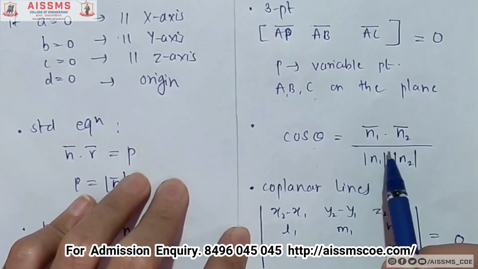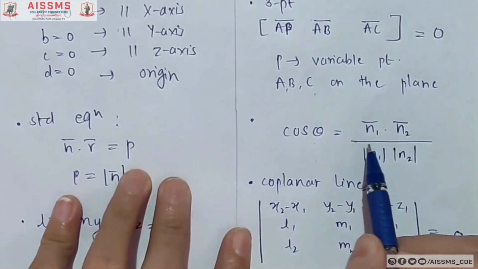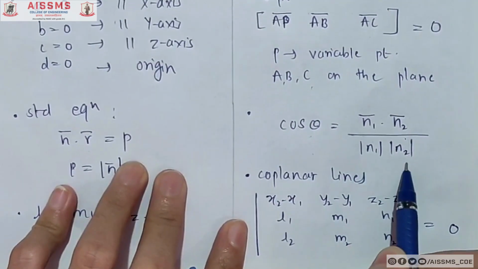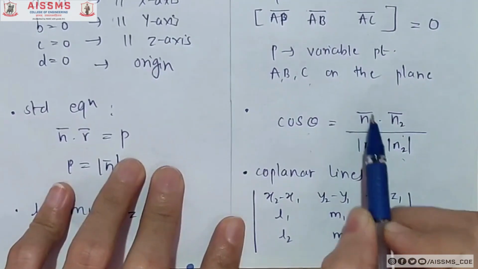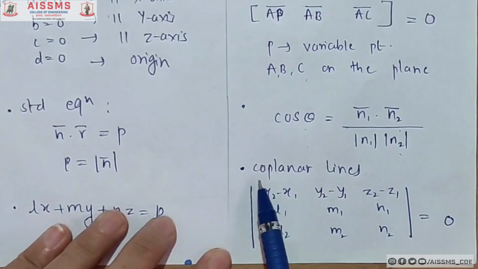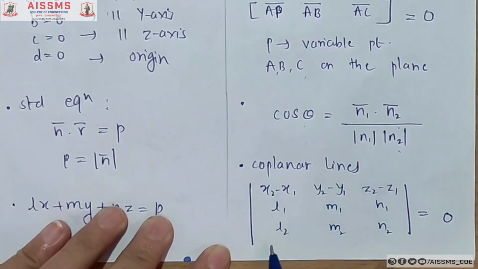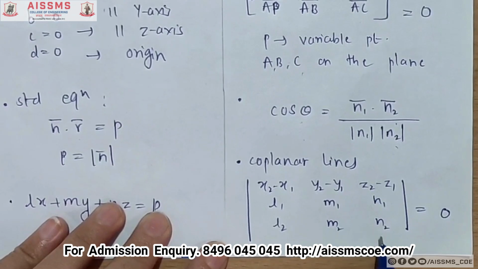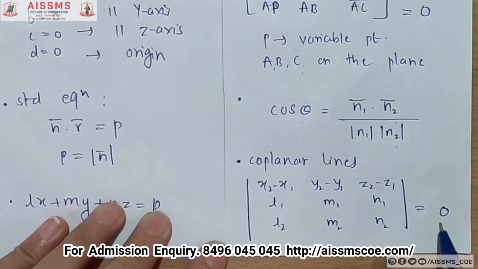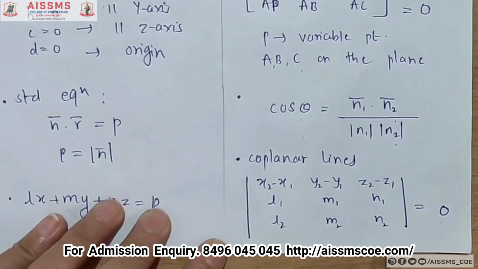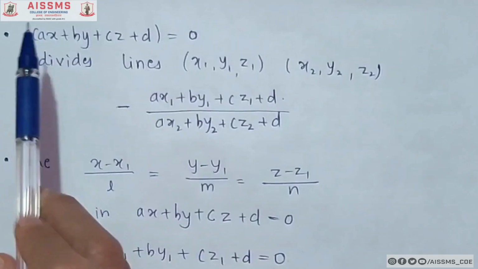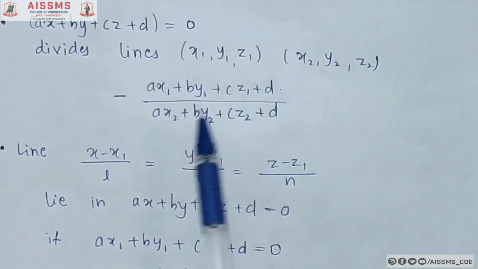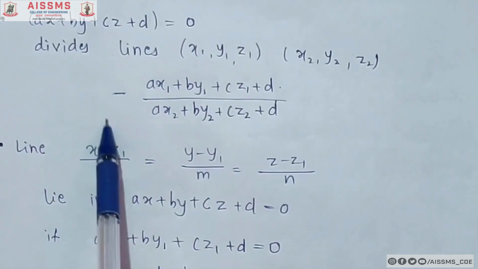Cos theta equals n1 bar dot n2 bar by n1 n2. Here n1 and n2 are the normals of the two planes, magnitudes are taken in the denominator, and the dot product is formed in the numerator. Now if you want to check whether the lines are coplanar or not, the condition is the determinant of x2 - x1, y2 - y1, z2 - z1, l1 m1 n1 and l2 m2 n2, which we equate to 0, where (x1, y1, z1) and (x2, y2, z2) are points on the lines. Now if the equation of a plane is given and that plane divides the line as given, then the dividing ratio is represented by this formula.